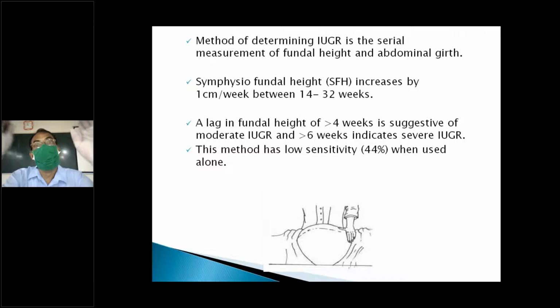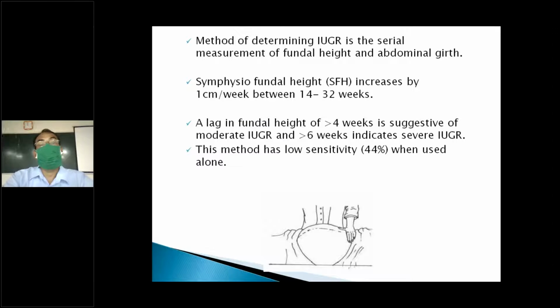We'll also ask whether she has been exposed to radiation, whether she has a multiple pregnancy, and whether there is an associated medical condition like hypertension, diabetes, renal disease. We will get this information from the history.